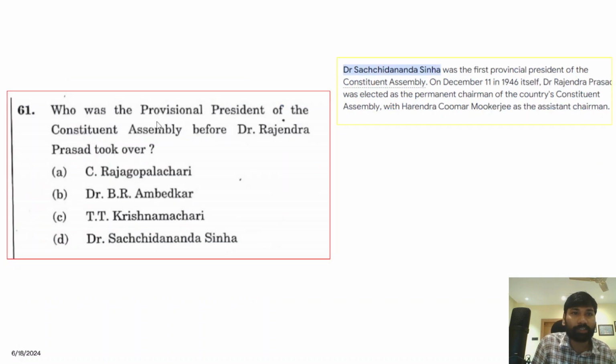After that, the next question: who was the provisional president of the Constituent Assembly before Dr. Rajendra Prasad took over? It is also a very simple question, and if you carefully read the modern Indian history, you can clearly answer this question. The correct answer is Dr. Sachidananda Sinha. He was the provisional president of the Constituent Assembly before Dr. Rajendra Prasad took over as the president. So this is the correct answer, and you can go through the explanation given here.